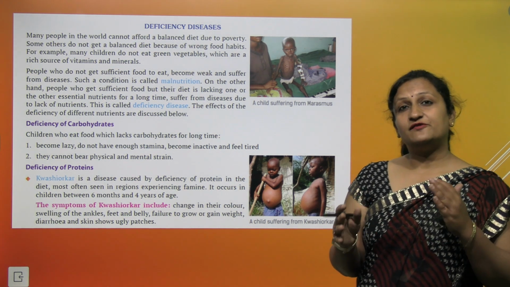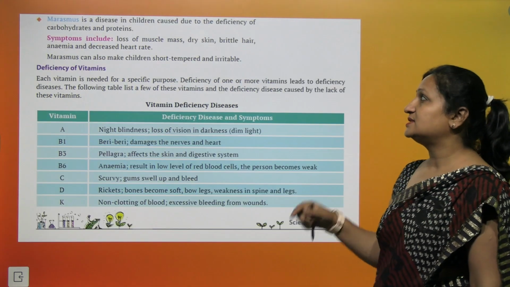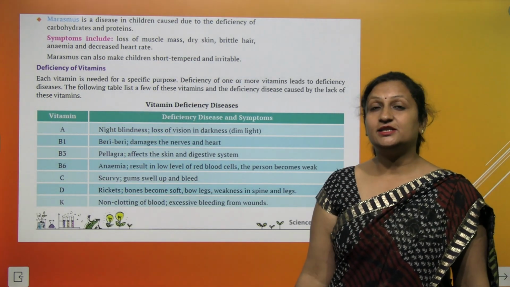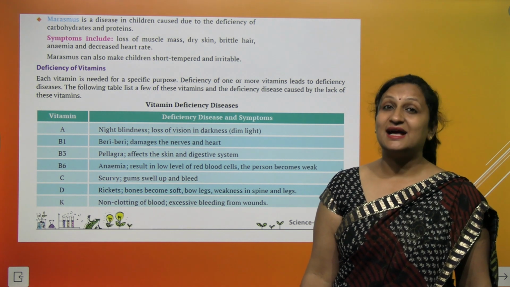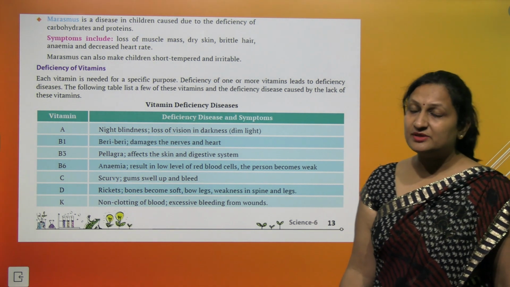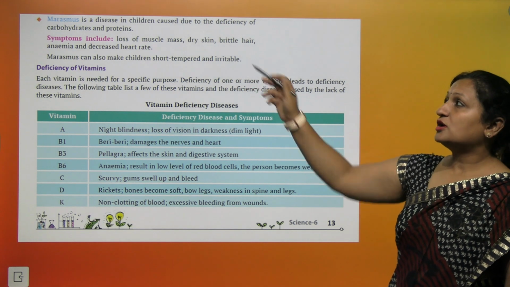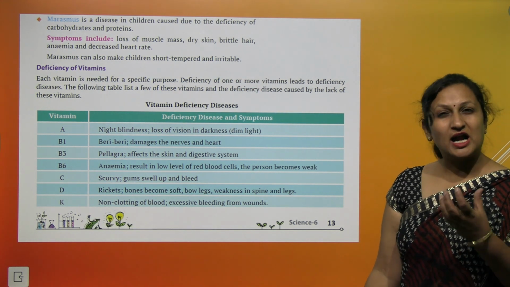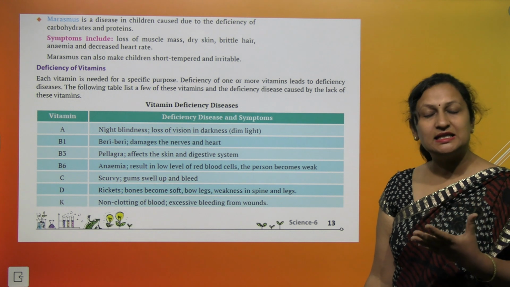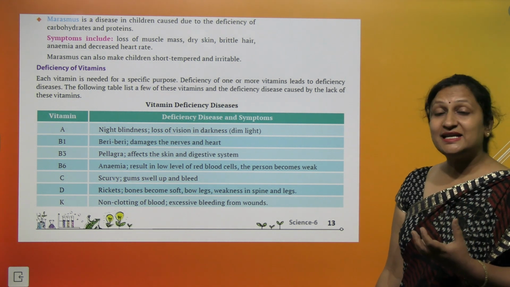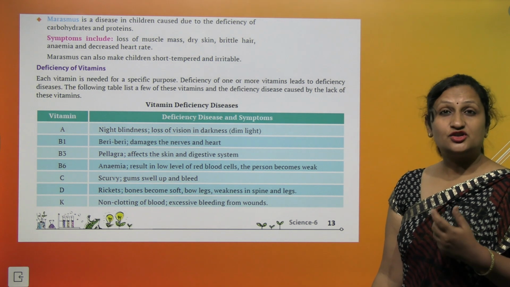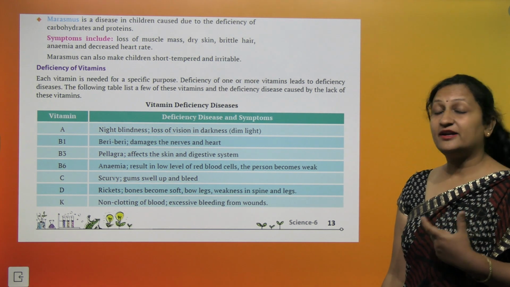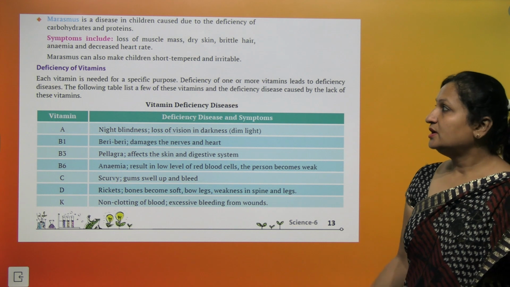When children have a deficiency of both proteins as well as carbohydrates in their diet, they suffer from the deficiency disease called marasmus. In marasmus, the child has a loss of muscle mass, dry, patchy skin, brittle hair, decreased heart rate, and may also suffer from anemia. Such children become short-tempered and are very irritable.